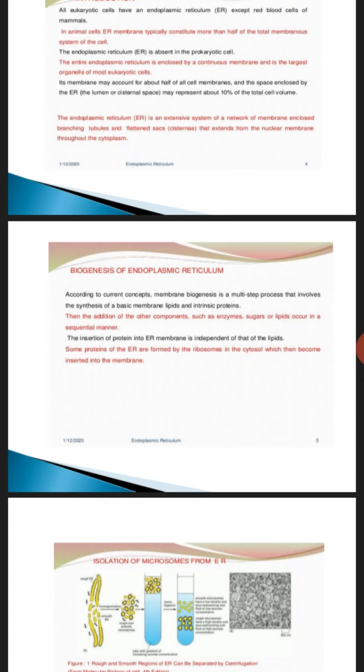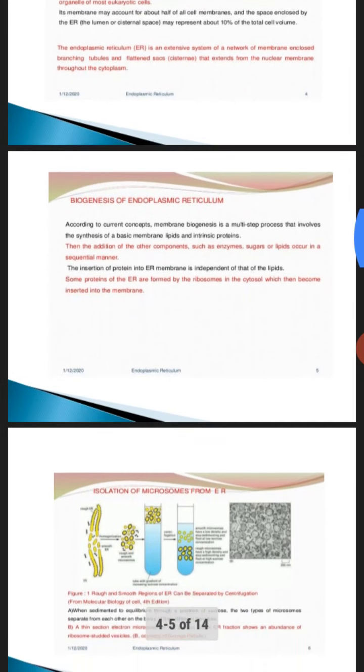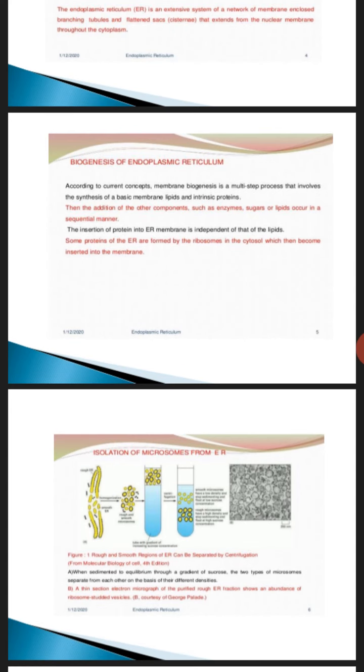Here you can see in the diagram how isolation of microsomes is done. In this, the sediment is separated according to density gradients, and the microsomes are separated. So to the homogenate we add sucrose and then do centrifugation. It is done according to the density gradient and the microsomes are separated. If they are separated from rough endoplasmic reticulum, they are rough microsomes. If separated from smooth endoplasmic reticulum, then they are smooth microsomes, and all this was done by George Palade.